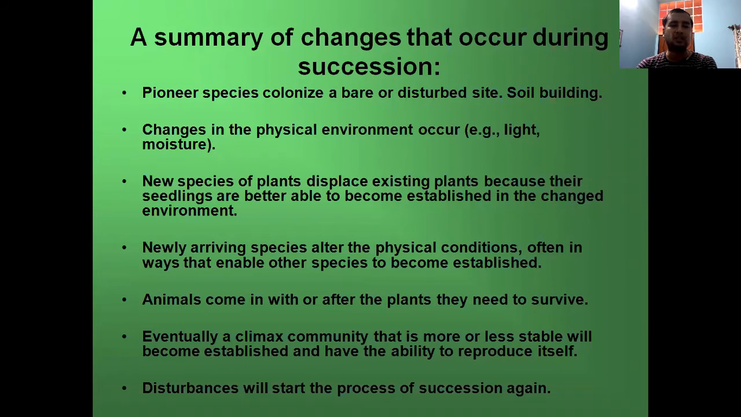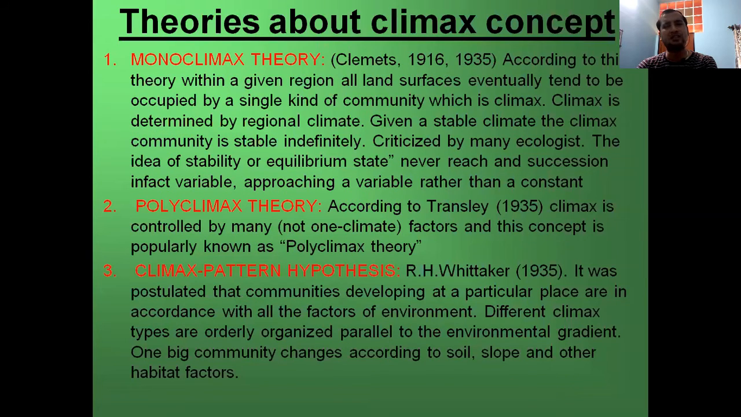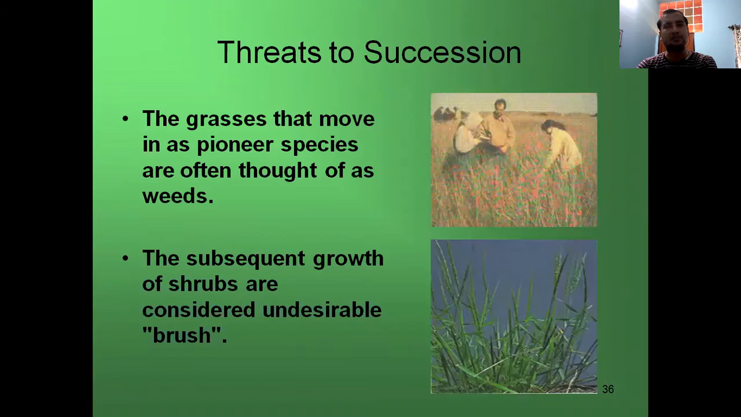The animals come with or after the plants they need to survive. Eventually, a climax community that is more or less stable will become established and have the ability to reproduce itself. A disturbance will start the process of succession again. So there are three types of succession theories: monoclimax theory, polyclimax theory, and climax pattern hypothesis.